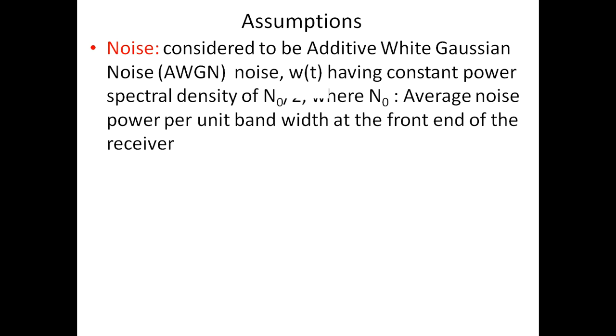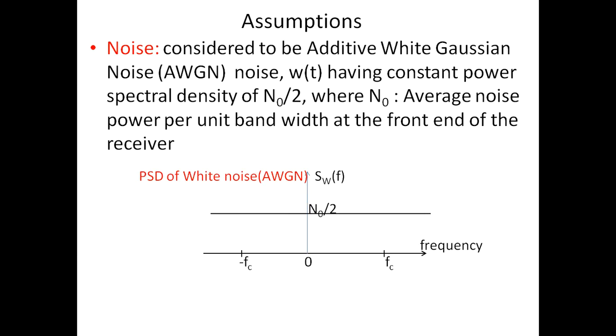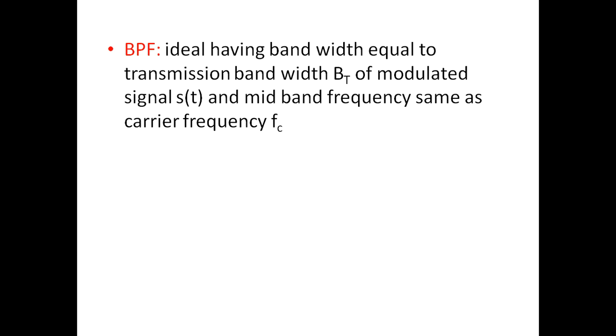Assumptions. Some assumptions are made before going for the calculation of the performance of the various types of receivers. The noise. The noise is considered to be an additive white Gaussian noise having a constant power spectral density of N0 by 2. The noise is said to be additive as it gets added to the signal. It is said to be white because it is having a constant power spectral density of N0 by 2 and it has a Gaussian distribution function.